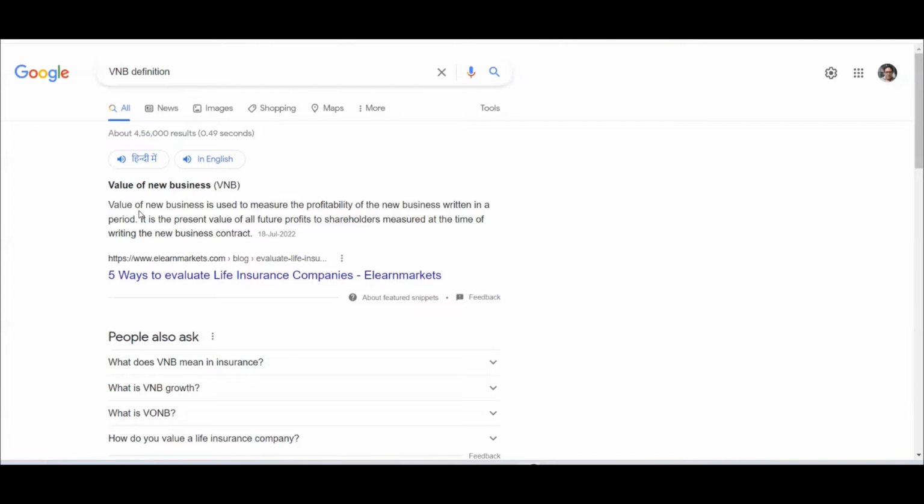By its definition, VNB would be an expected figure. Why? Because everything is assumed. You don't know at that point how much premium you are going to get or what the assumptions are. In any case, those are expected. You are only expecting this much of claim mortality, and this much of benefit has to be paid. So everything is expected here, and that's why VNB would be an expected figure.